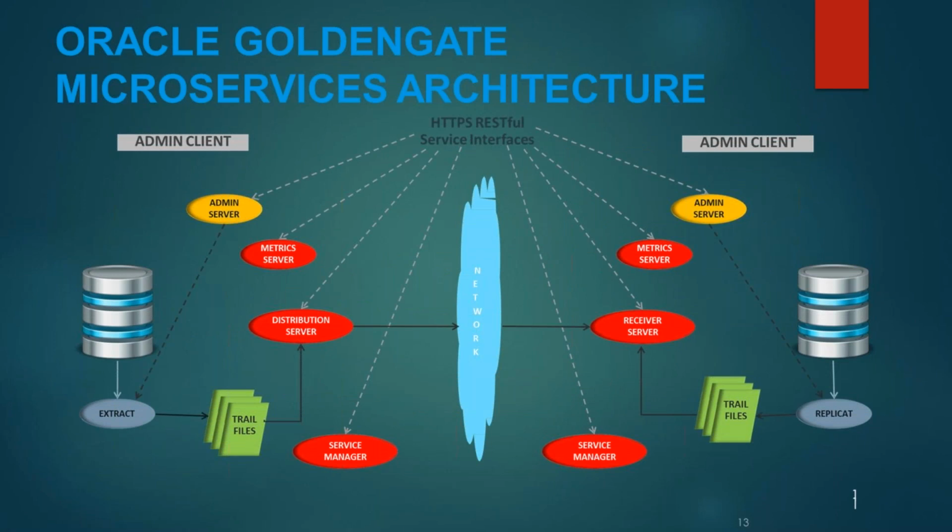So this is the architecture. What happens here is you have the service manager. Under the service manager, you have the admin server, metric server, and distribution server running on source. And on target, you have the admin server, metric server (performance metric server here means performance metric server), and receiver server running on target, right?